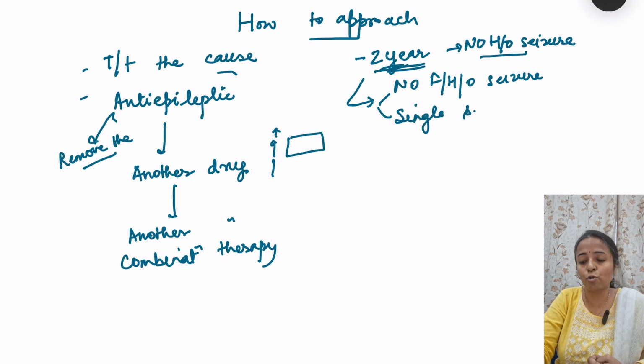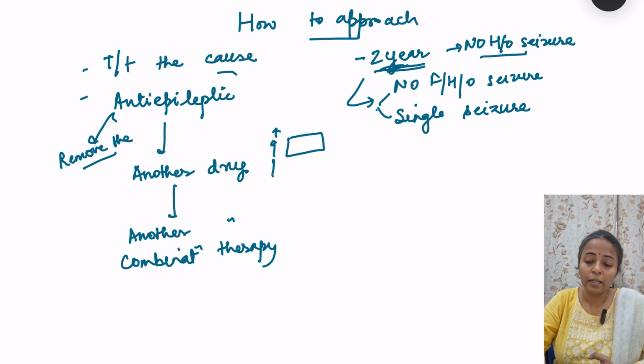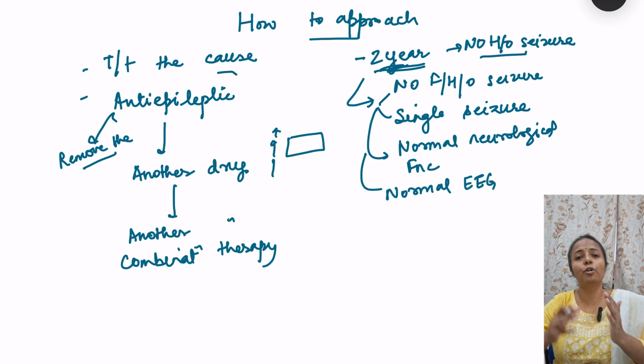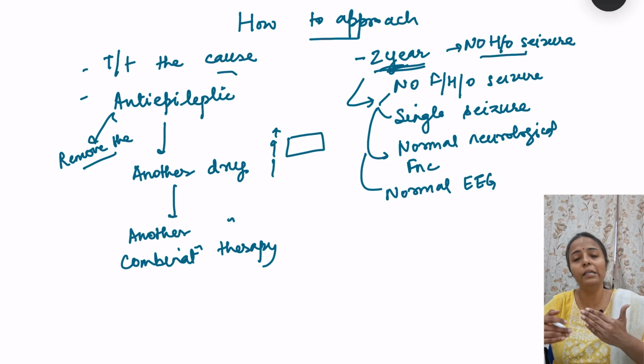There are syndromes of epilepsy in which the seizure is mixed, and multiple types of seizures can be there. Then we have normal neurological function; even the intelligence should be normal. Normal neurological function and normal EEG. So if the person is seizure free for 2 years along with these criteria, then the drug can be slowly tapered off and withdrawn.